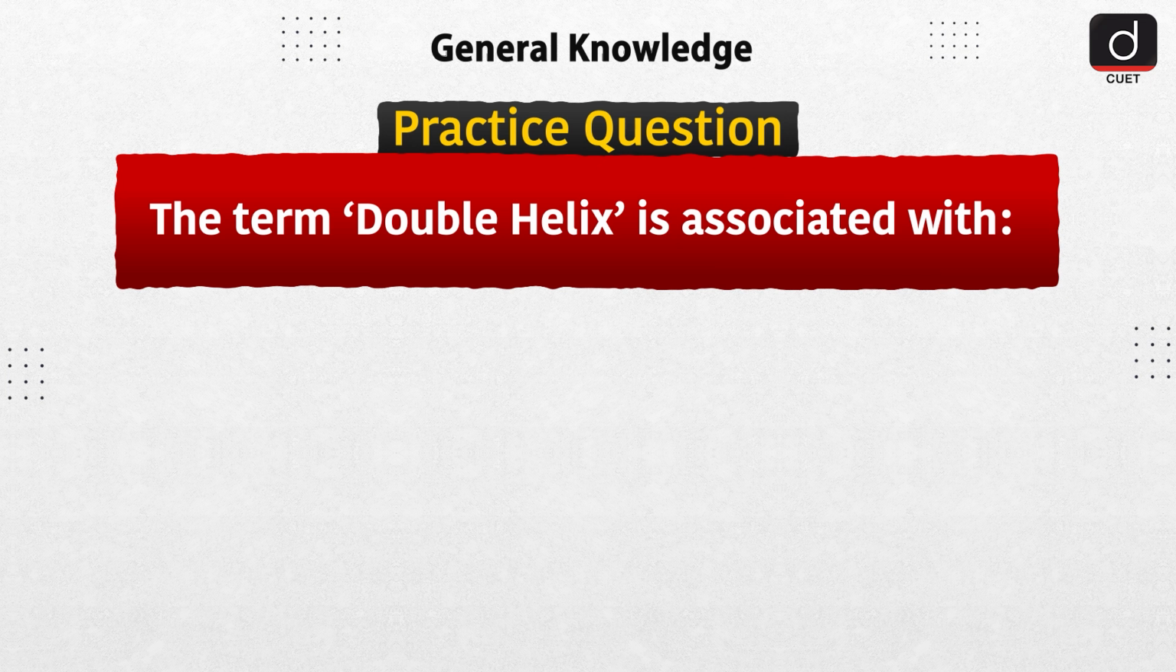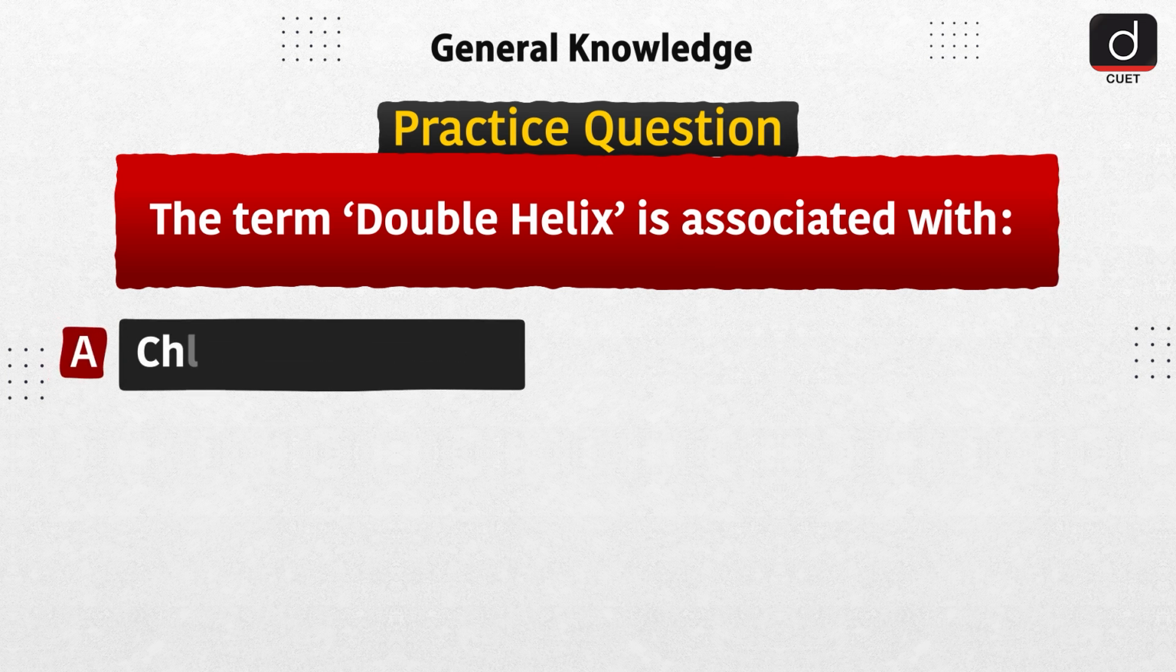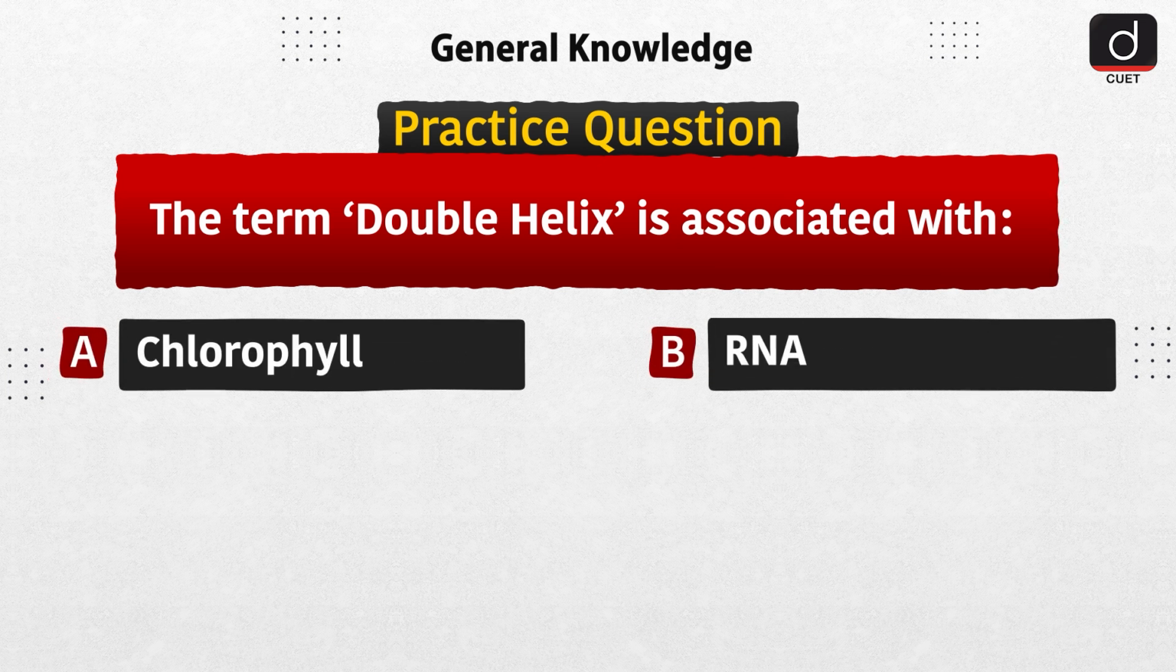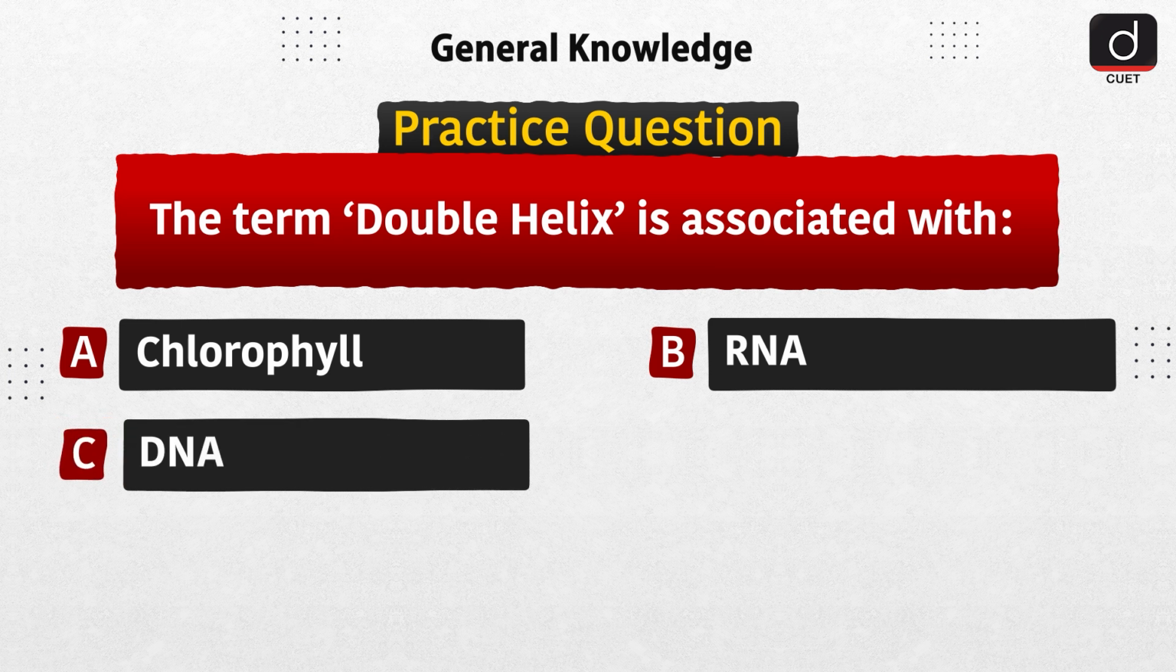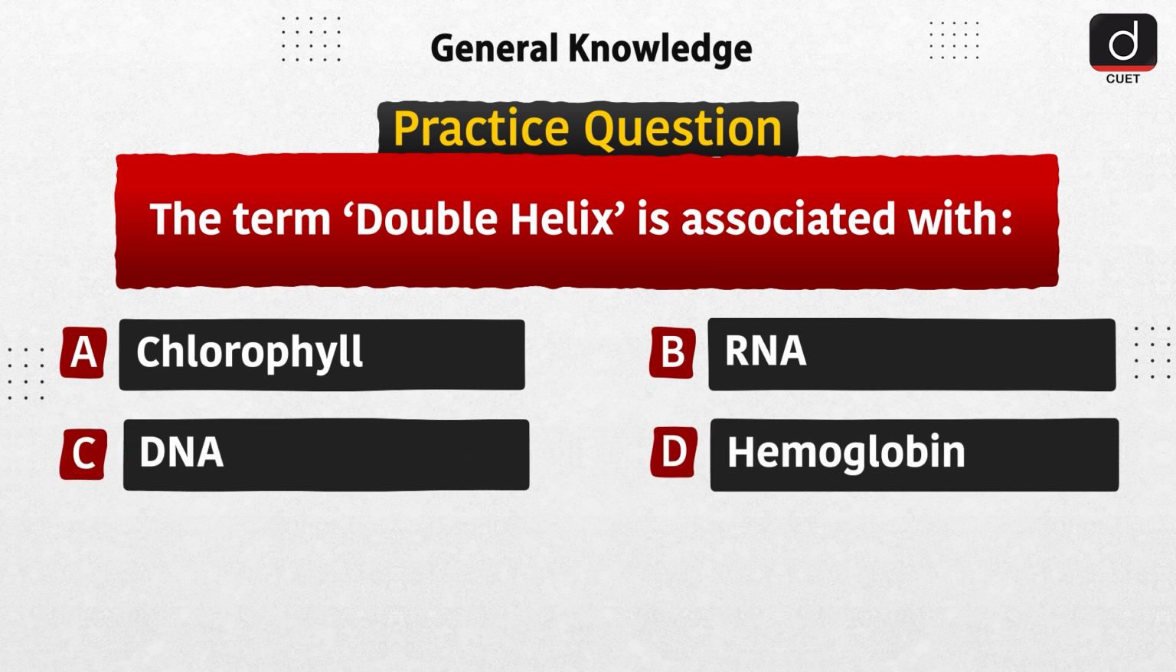The term double helix is associated with A. Chlorophyll, B. RNA, C. DNA, or D. Hemoglobin. Send the answer to this question in the comment section.